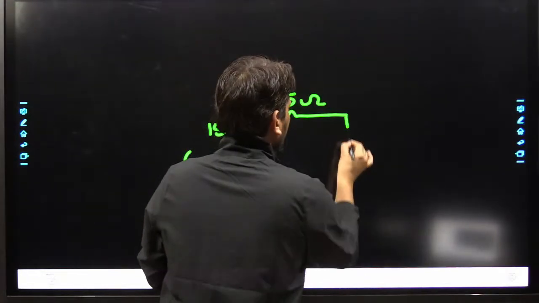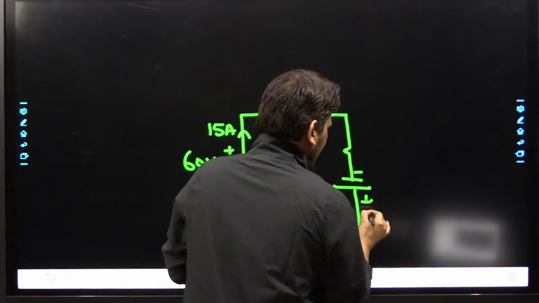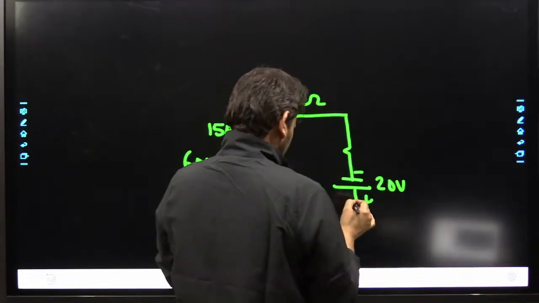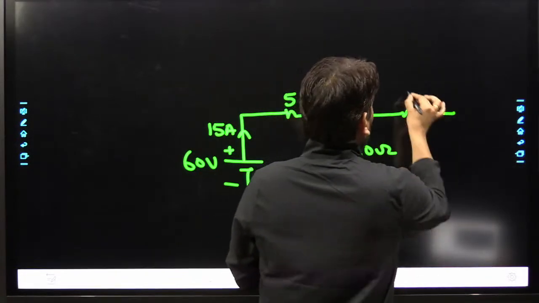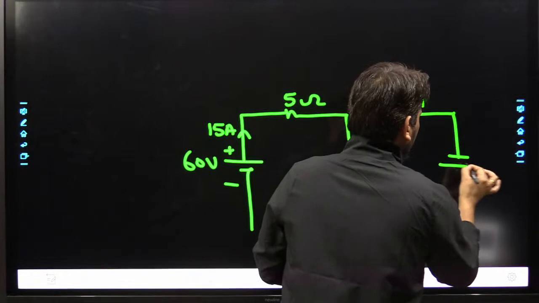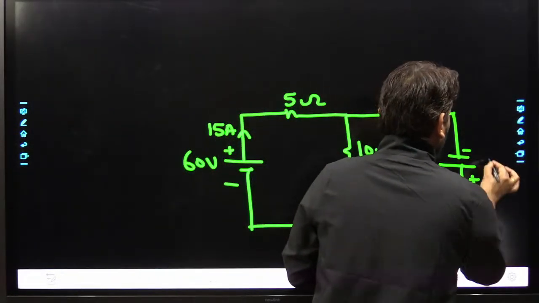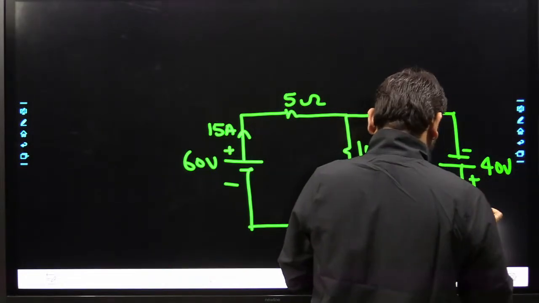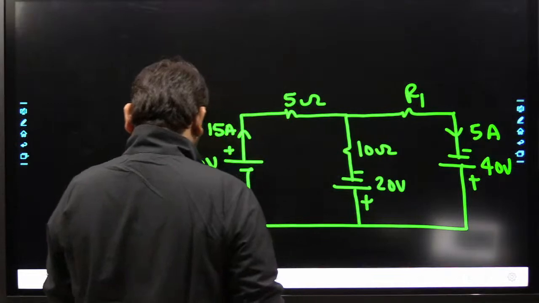And then 10 ohm, this one, minus plus 20 volts, 10 ohm. And then another R1 is also present, then minus plus 40 volts, and this current is given as 5 ampere in downward direction.